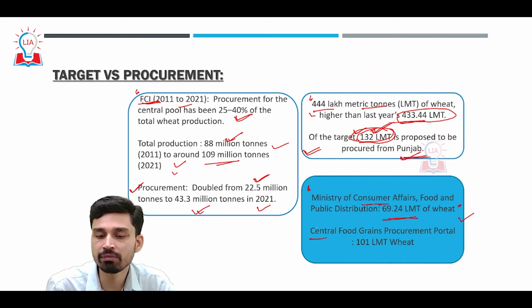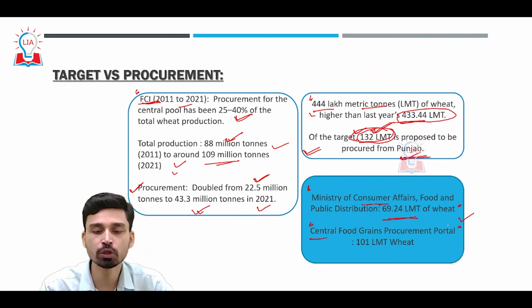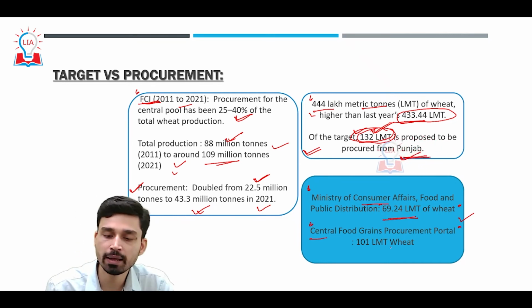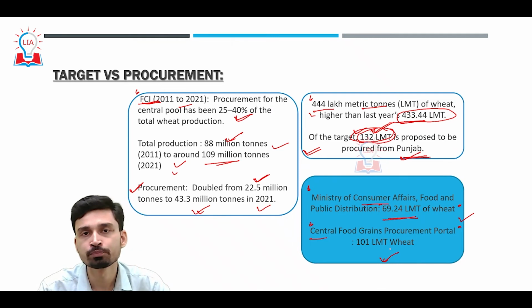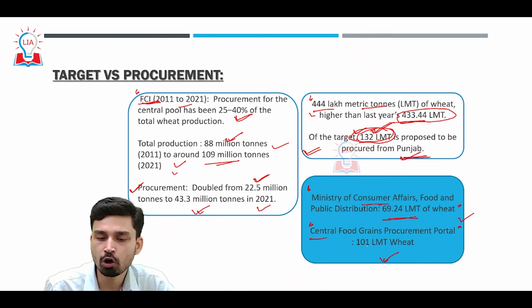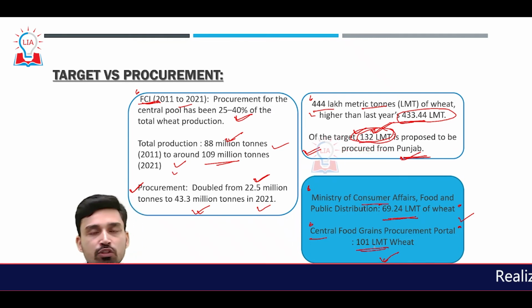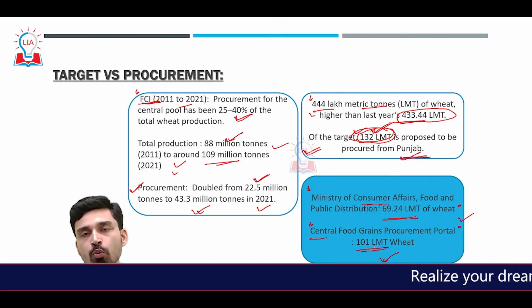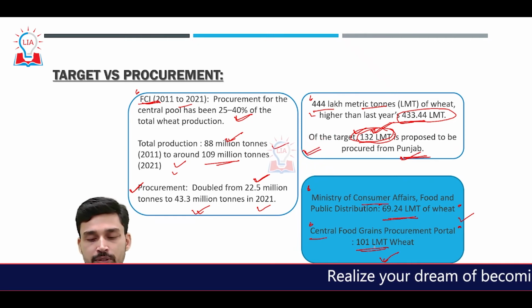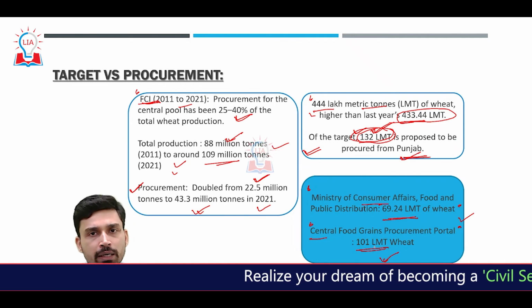However, the updated figure we can also see on the website or portal of the Central Food Grains Procurement Portal, and as per this portal, by April 20th, almost 101 lakh metric tons of wheat has been procured. So we can say that almost 25% of the procurement target has been met by April 20.